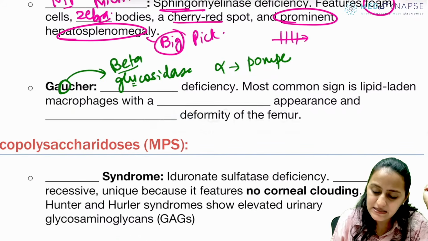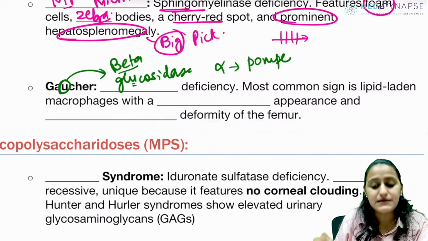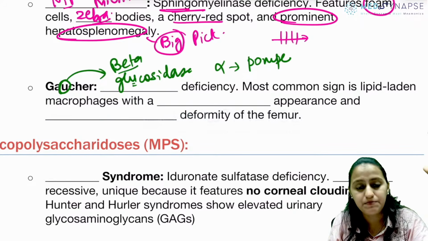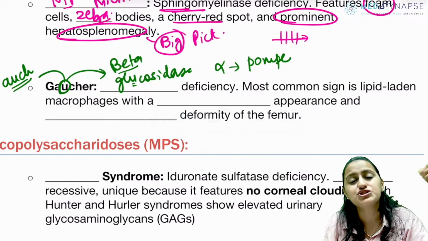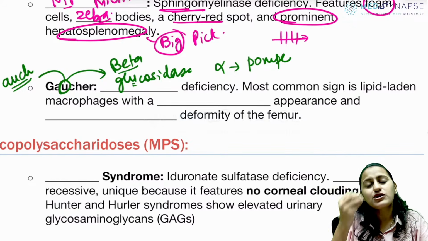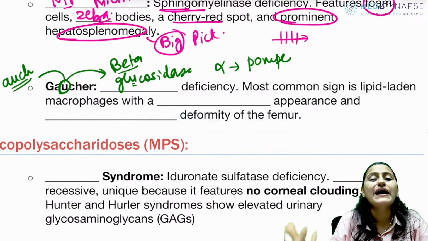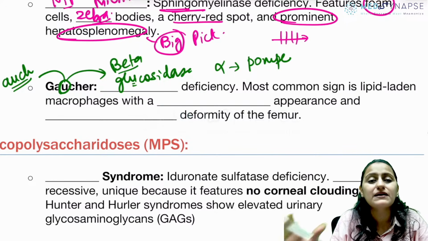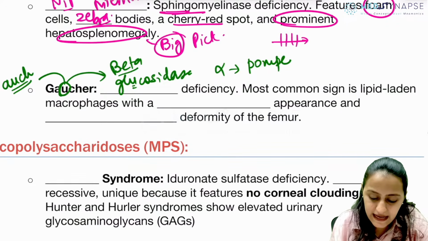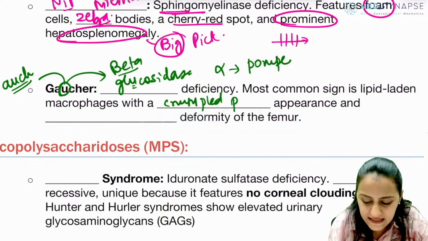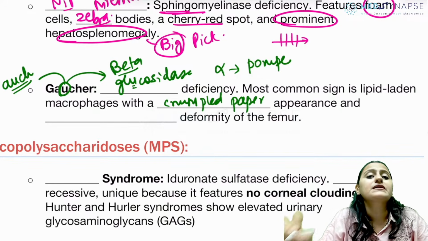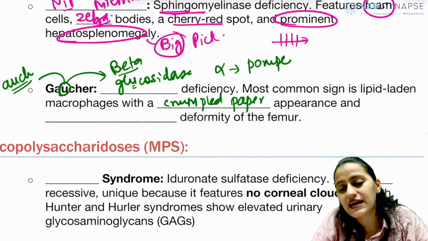So the most common sign is lipid laden macrophages with what appearance? Remember, Gaucher's patient comes with ouch, ouch, a lot of pain. So the doctor gives tissue paper to wipe the tears. So remember, paper appearance, tissue paper, right? That is a crumpled paper appearance that you get in Gaucher's. Ouch, ouch, patient crying, give the paper.